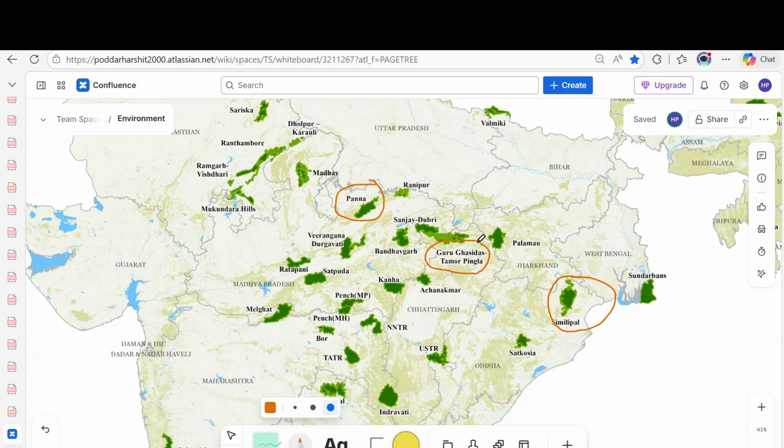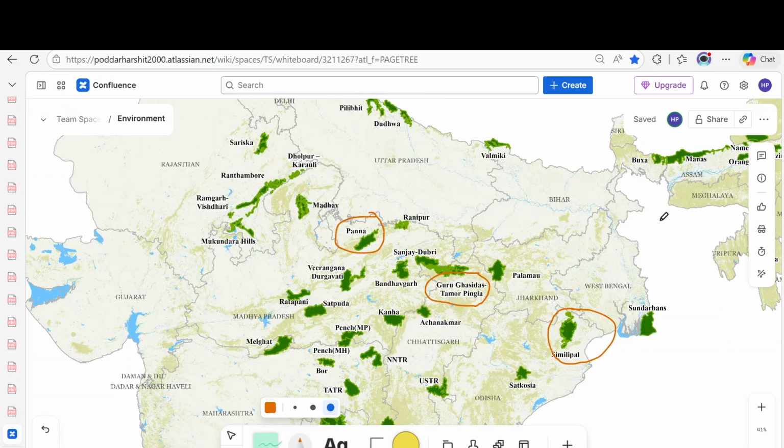नाउ द 56 टाइगर रिजर्व जो कि लेटेस्ट बना है दिस वन दिस गुरु घासीदास कामोट पिंगला टाइगर रिजर्व. So ये 56 टाइगर रिजर्व है देश का. And this Guru Ghasidas is actually in Chhattisgarh, but it is around the border of Odisha and Jharkhand as well. So it covers, you can see, Jharkhand, MP, Chhattisgarh, and Odisha. So it acts like a corridor link. So Guru Ghasidas Tamor Pingla Tiger Reserve is also an important tiger reserve.